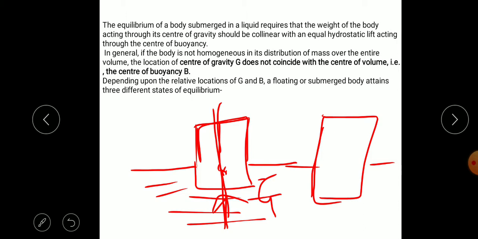If the center of gravity does not coincide with the center of volume, that is, the center of buoyancy.